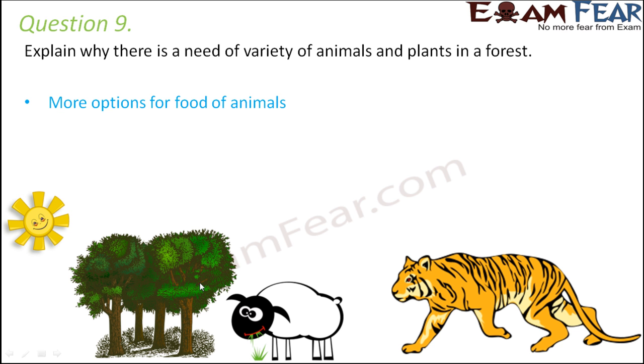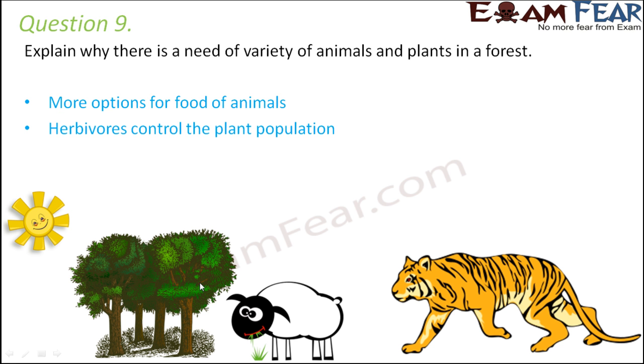A tiger can eat a deer, a goat, a buffalo. If all three are present in the forest, then the food options for the tiger increase. But if only one animal is present, say only deer, the food options become limited for the tiger. So if there is a huge variety of animals and plants, there are more options for food, and therefore it helps in their better survival.